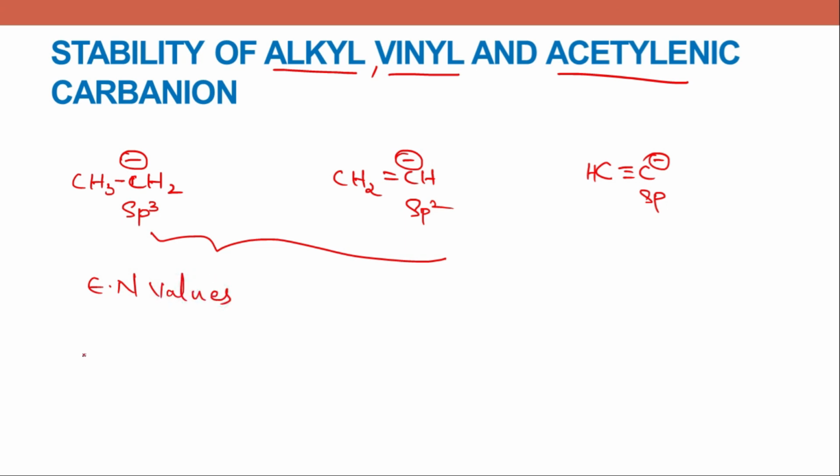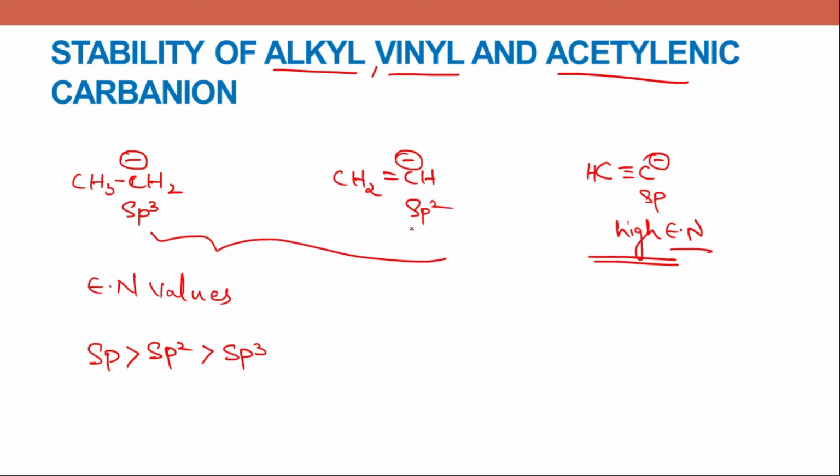We know that sp has higher electronegativity compared to sp2, and then comes the sp3. So this has high electronegativity. And we have also learned a higher electronegativity atom has the capability to hold that negative charge. Now this atom has the capability to hold the negative charge due to the high electronegativity value.